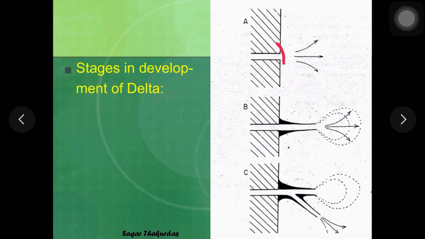So velocity is maximum here and it goes on decreasing away from the mouth. As a result of this, you will find that the coarse material gets deposited close to the mouth. As the carrying capacity or competence of the river decreases, only finer and finer sediments in suspension can be transported further.